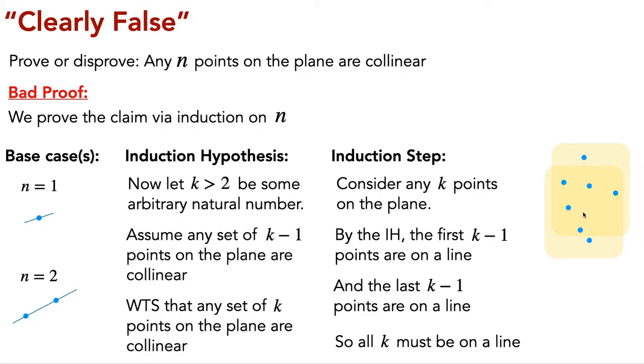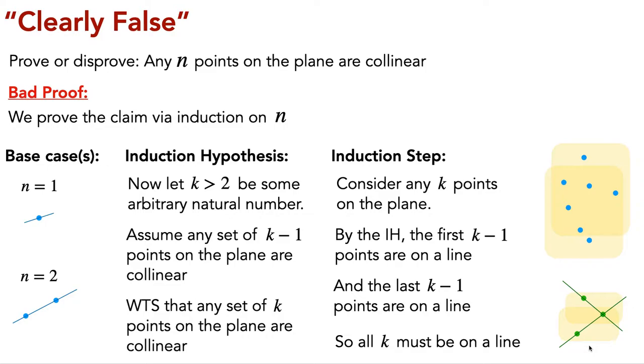So you might think that the reason this proof goes wrong is just that our IH is impossible to cite, because the first k minus 1 points might not be on a line. This is a pretty good guess, but it doesn't get down to the core of where this proof goes wrong. After all, when k equals 3 points, we actually can cite the IH just fine. When k equals 3, the first k minus 1 points, or the first 2 points, are of course guaranteed to be collinear, and similarly the last k minus 1, or the last 2 points, are guaranteed to be collinear. But despite being able to cite the IH, the total 3 points are not collinear.